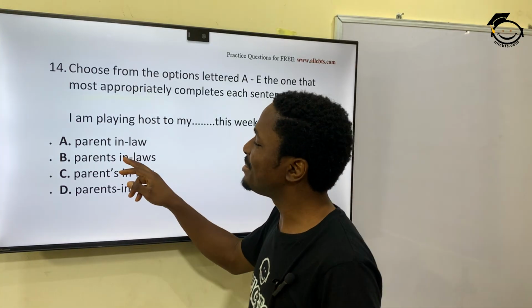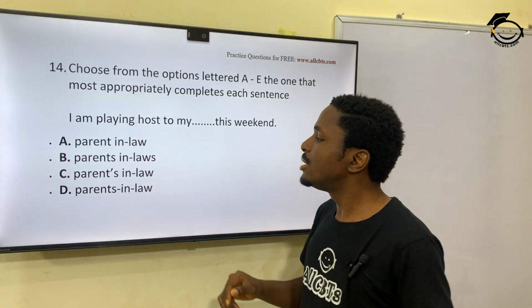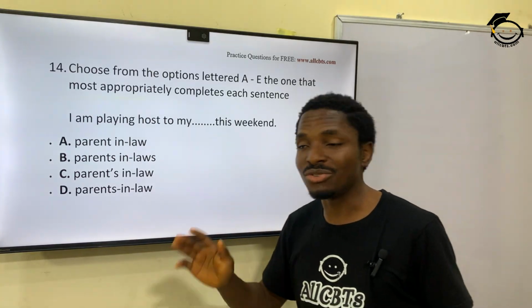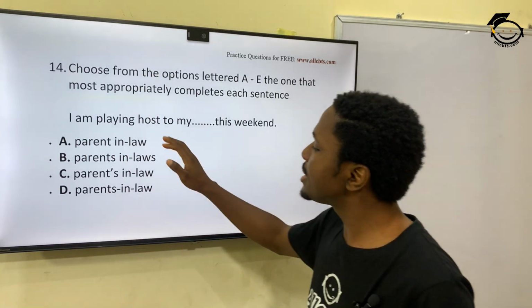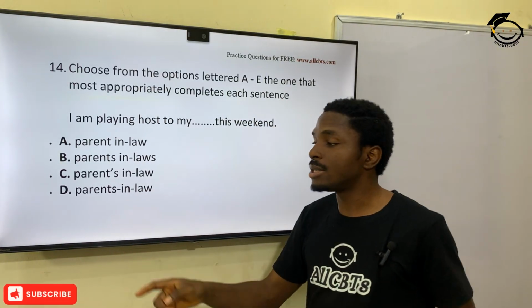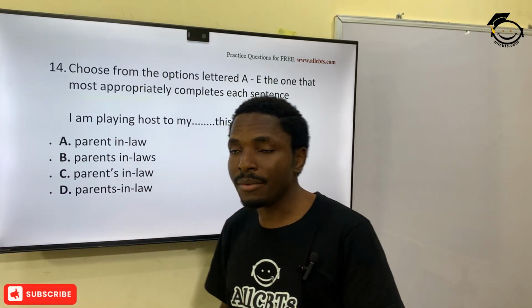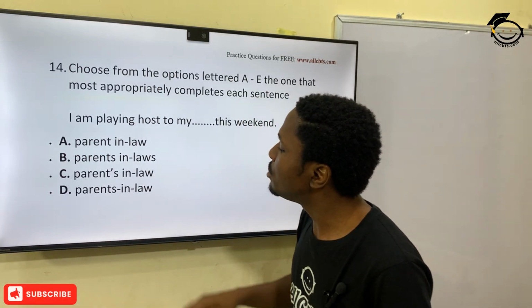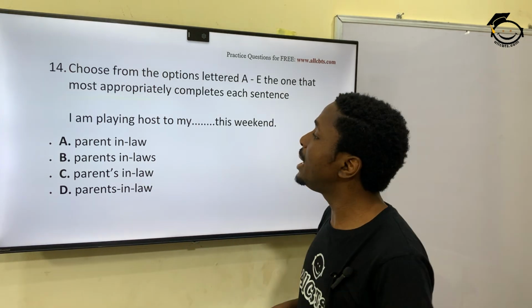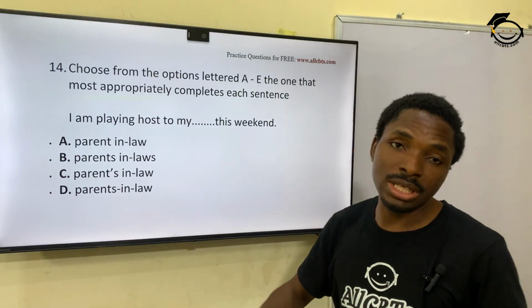Alright, so this B answer is not correct. It looks wrong. Okay, it's wrong. So we are in between parent-in-law and parents-in-law. Now, parent-in-law will mean one parent, and parents-in-law will be both parents of your spouse, right? So that would be parents-in-law. I'm playing host to my parents-in-law this weekend, option D.